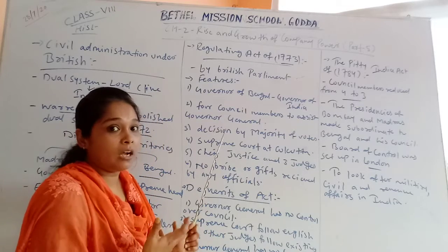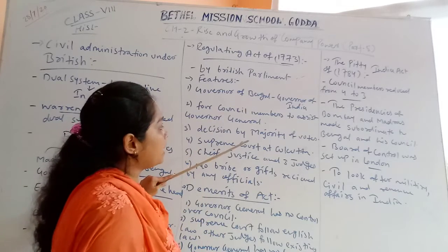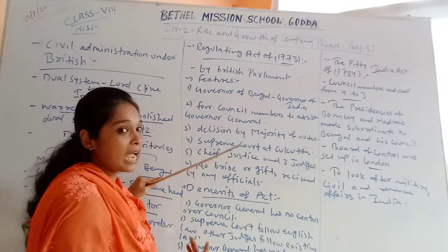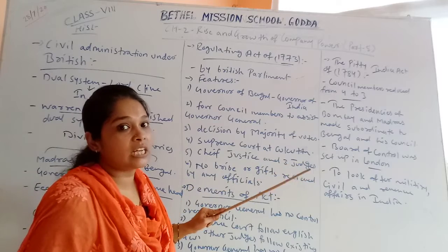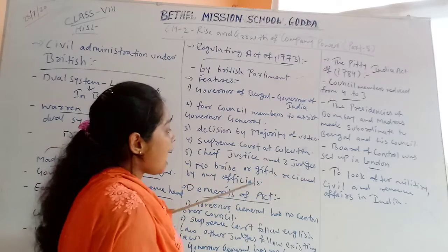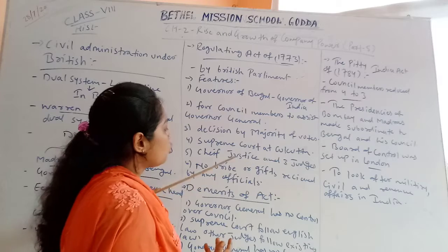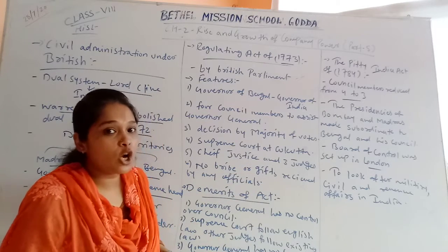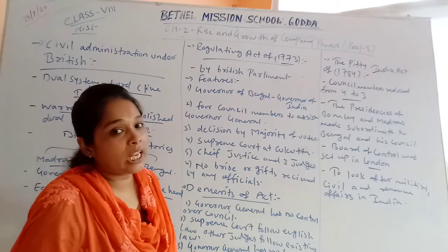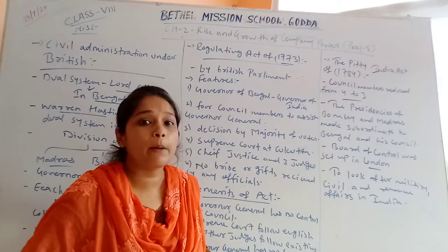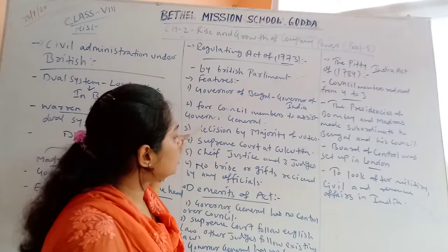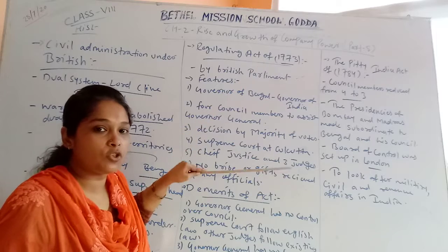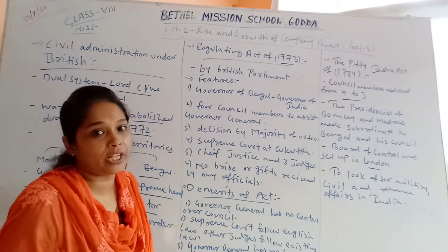And after this particular act, it was passed that there was a Supreme Court at Calcutta, and in this Supreme Court they have a Chief Justice and three other judges. They have also passed a rule that any kind of bribe or any kind of gift, directly or indirectly, will not be taken by the officials. It will not be taken by the English officers, or it will be a punishable offence. So these six features are there in the Indian administrative system according to this act.